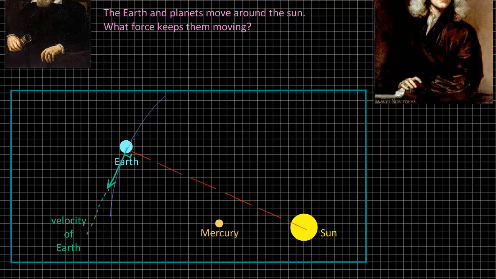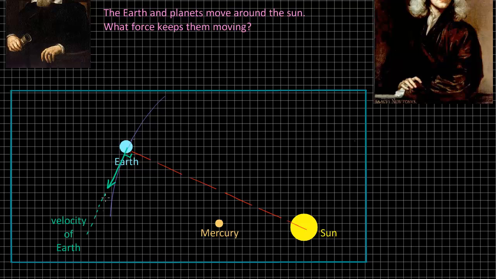the path of the Earth around the Sun is in fact an ellipse, not a circle. And so the Sun does cause the Earth to speed up a little bit in its orbit, and at other times to slow down a little bit in its orbit. But we're going to ignore those effects because they cancel each other out. We're going to assume that they are in fact circular orbits. And if that's true, then the attraction of the Sun is always at right angles to the direction of motion. And so the Sun itself does not cause the Earth to go faster or slower.